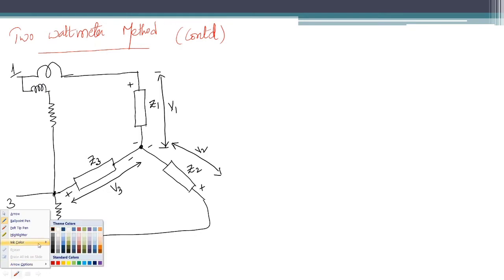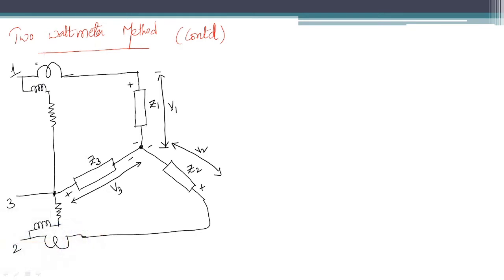This is the wattmeter W1, which is connected like this. The current coil of the wattmeter is in the first line and the potential coil is connected in between the first line and the third line.